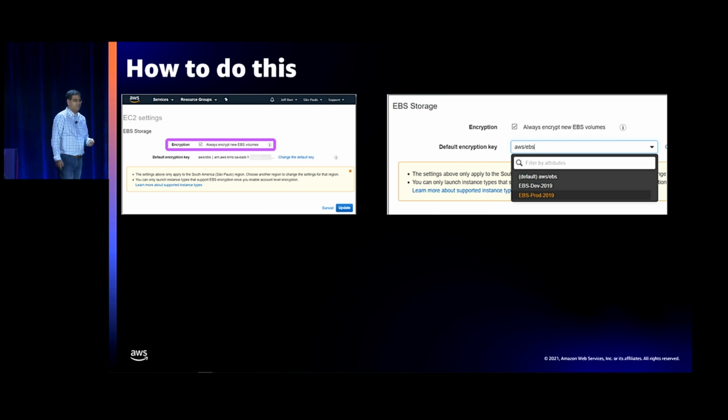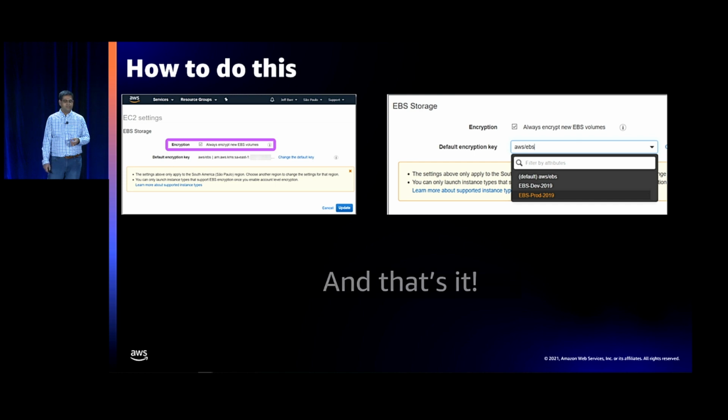How do you actually achieve this? Go to your EC2 settings, look at your EBS settings, and the EBS setting says, do you want encryption by default turned on? Click that, select your key, and that's it. From that point on, all new snapshots and volumes created in the account will be fully encrypted. So in case you haven't already looked at encryption by default, please do.